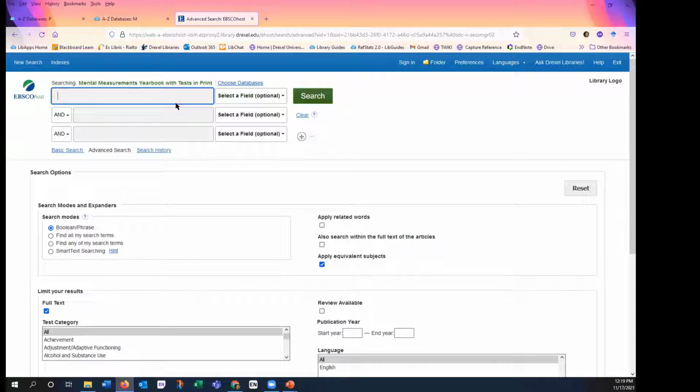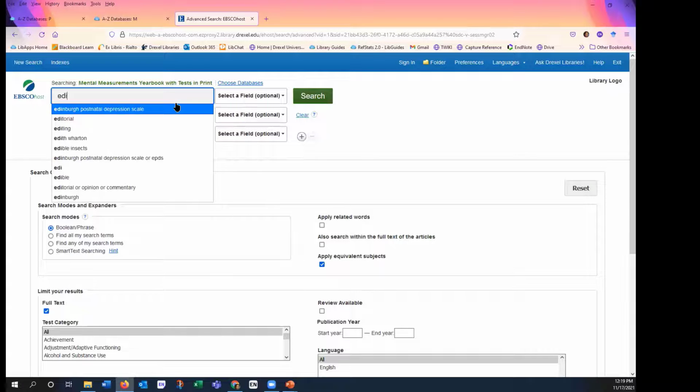In this case, rather than searching by topic, I'm going to try looking for a specific test. So we'll look for the Eating Disorder Inventory, also known as EDI.